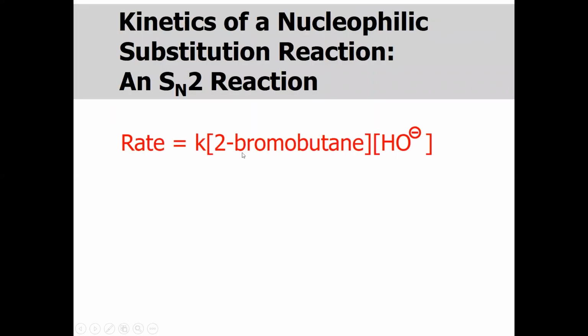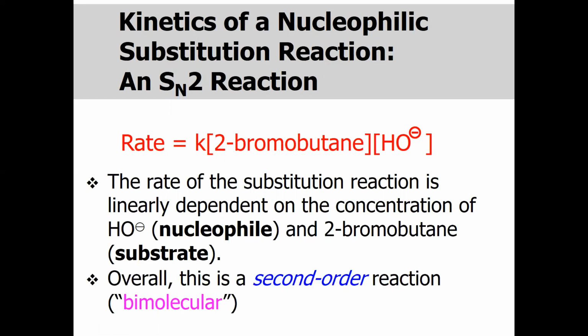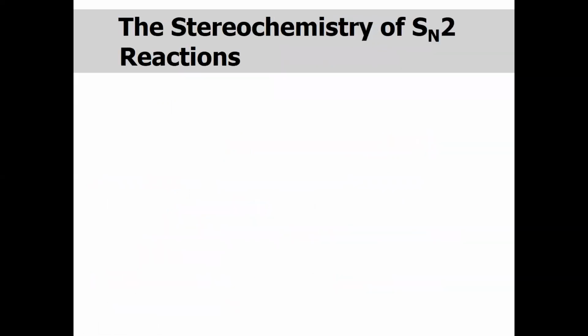And secondly, when we look at the kinetics of the nucleophilic substitution reaction, this rate depends on the concentration of both the substrate and the nucleophile. The substrate in this case is 2-bromobutane, and the nucleophile is the hydroxide negative ion. So generally, the rate of the substitution reaction is linearly dependent on the concentration of the hydroxide, the nucleophile, and the 2-bromobutane as substrate. So overall, this is a second order reaction, or a bimolecular reaction, or we can say it's an SN2 reaction.